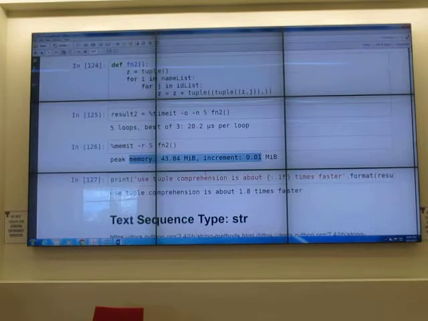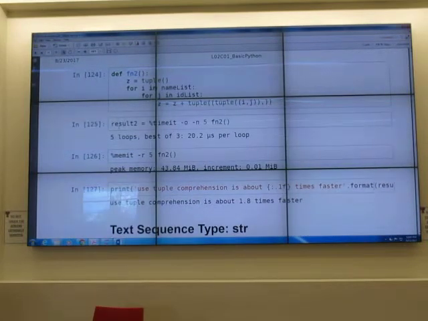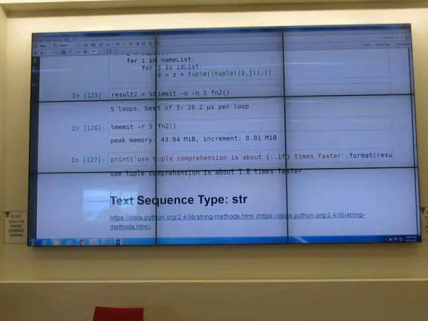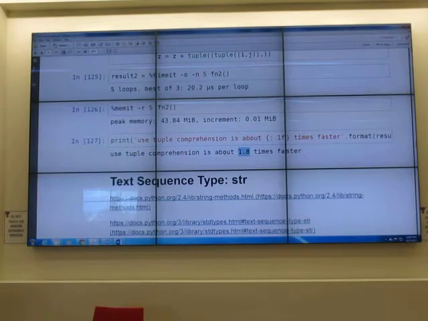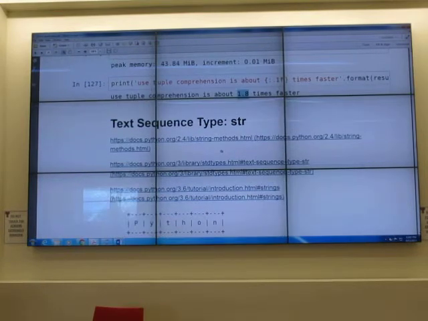Okay, and then I try to print colon 1f dot format result something, but it doesn't show what I actually type. Basically, I try to find out result 2 divided by result 1, to tell how many times faster. If you use list comprehension or tuple comprehension, it is 1.8 times faster than the nested for loop. Good, but it may not be that much faster.